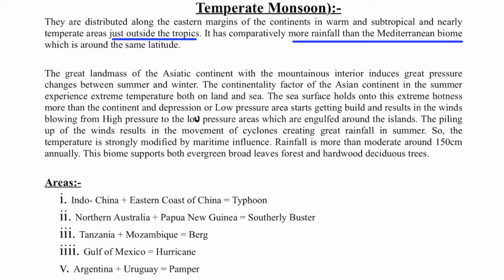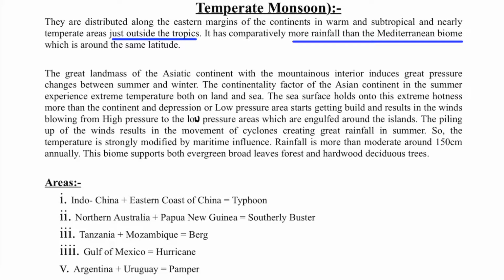So this is the lecture of biomes part 2, and in the previous lecture, biomes part 1, we completed 5 biomes: the tundra, the taiga, the temperate rainforest, the temperate deciduous forest and the Mediterranean biome. In this lecture we are going to complete another 5 biomes. Like I told you in the last lecture, we have 10 biomes in the world which are mainly recognized. You need to know these biomes because of exams.